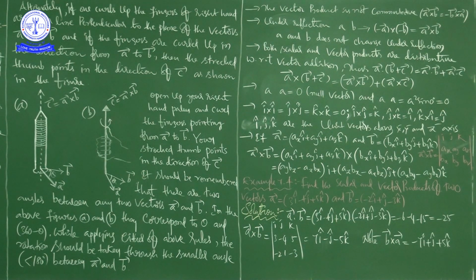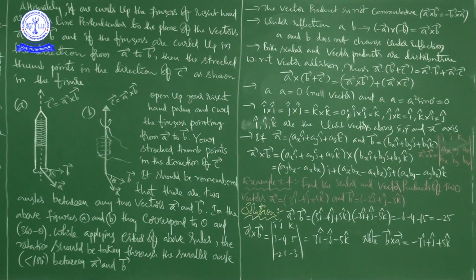Okay, right. Open up your right hand palm and curl the fingers pointing from A bar to B bar. Your stretched thumb points in the direction of C bar. That is what he is saying, right?